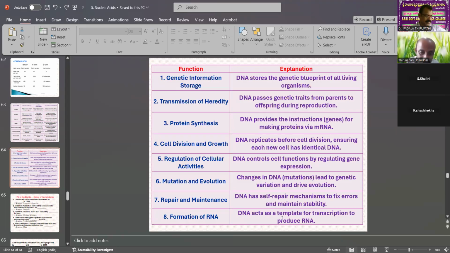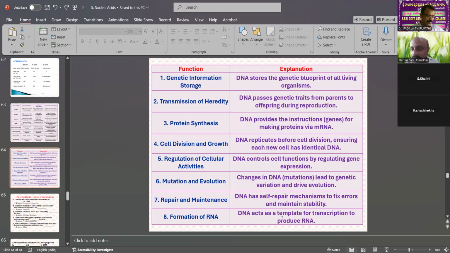Then formation of RNA: DNA acts as a template for transcription to produce RNA. Those are the eight important functions performed by DNA, or deoxyribonucleic acid. So this completes all the topics and headings of DNA.